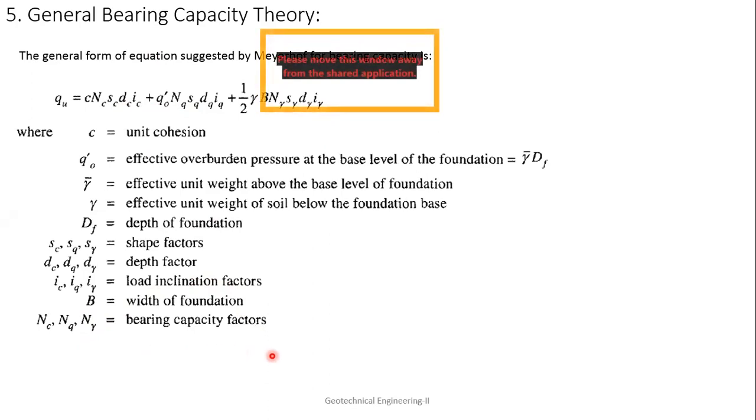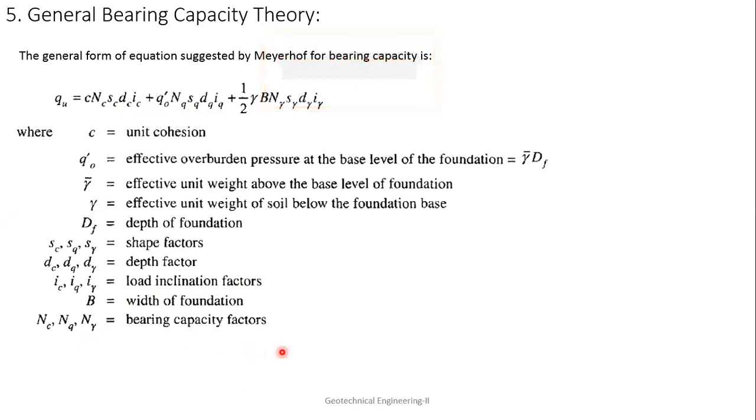Now, I want to tell you that sometimes I am using small b as the width of the foundation, and sometimes capital B as the width of the foundation. Because I am referring from different books, it is happening like that, but they are the same only. So please don't get confused in this. B is the width of the footing. In some books they use small b, in some books they use capital B.